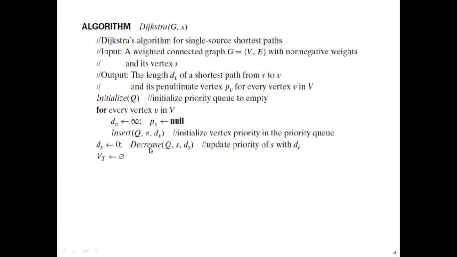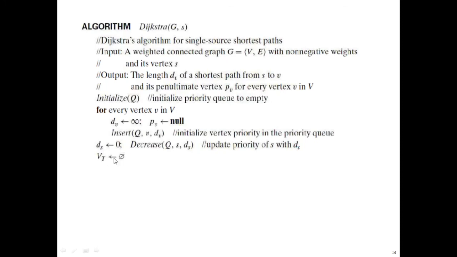That means S is the source vertex, that is the vertex name, so that will be updated with the ds value. Because in the beginning we have initialized every vertex v with dv, that is infinity distance. Now only for the source vertex you are changing the distance to 0 and updating it in the queue.